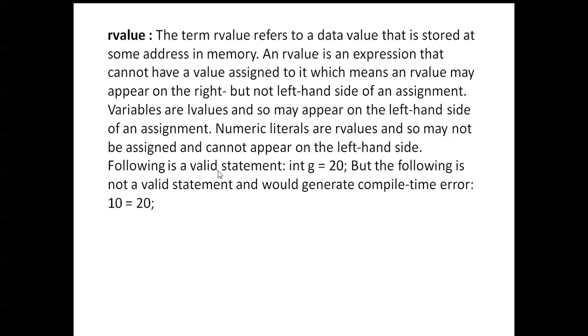Following is a valid statement: int g is equal to 20. But the following statement is not valid and would generate a compile time error: 10 is equal to 20.